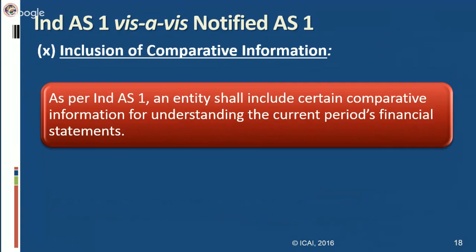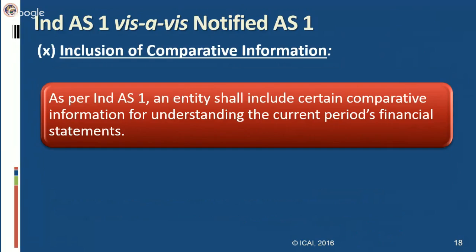One more thing is inclusion of comparative information. As per Ind AS 1, an entity shall include certain comparative information for understanding the current period's financial statements. So for the current period's financial statements, I have to explain why this information is there. We have to inform it by giving comparative information. So Ind AS 1 requires including such certain comparative information in the notes to accounts, except when Ind AS permits or requires otherwise.